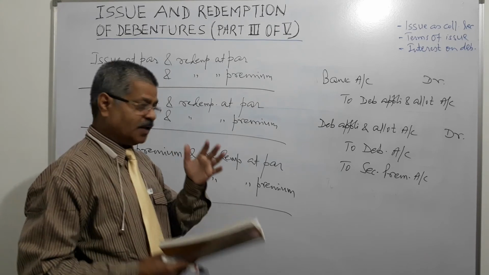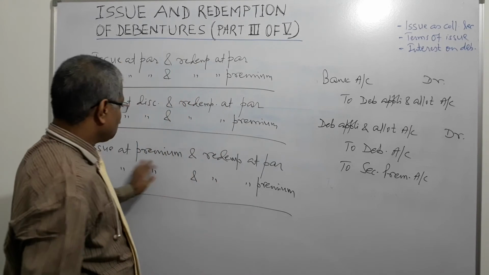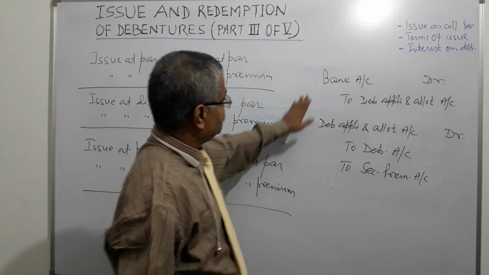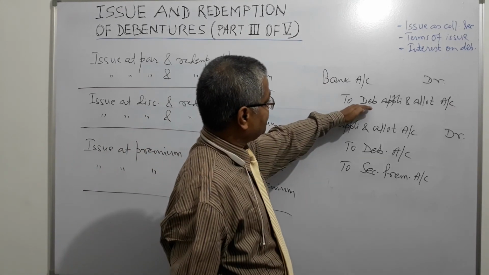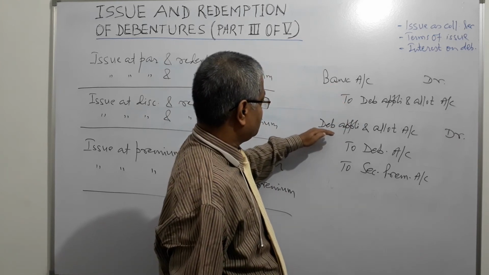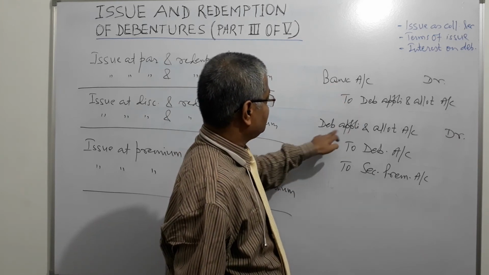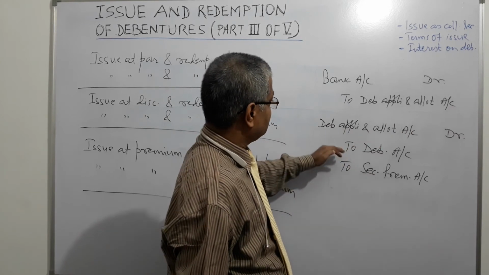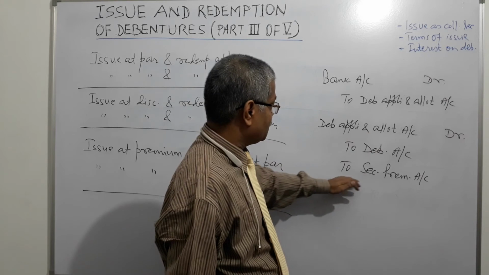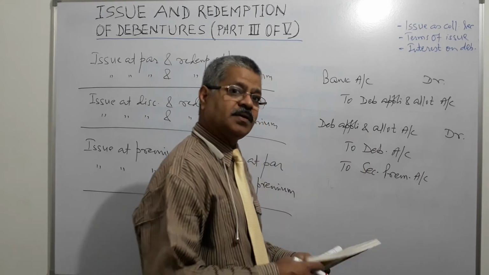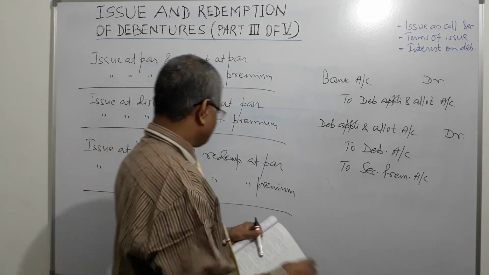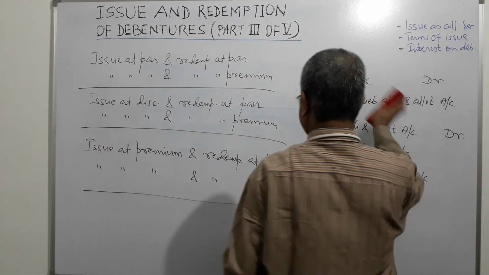At the stage of allotment, issue at premium, redemption at par, right? Debit bank account, credit debenture application allotment account, application money. Next, debit debenture application and allotment account, and credit debenture account for the face value, nominal value, and securities premium, that premium amount.